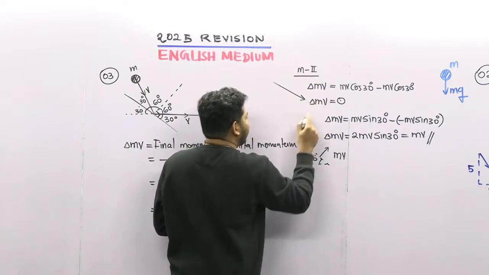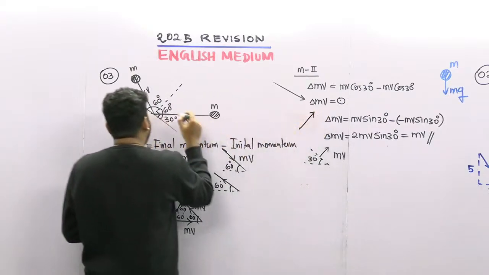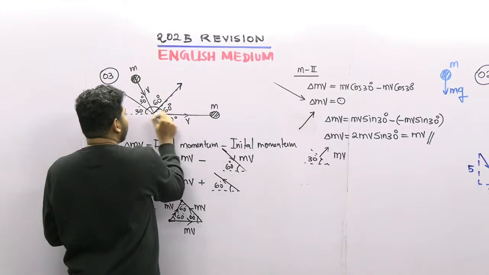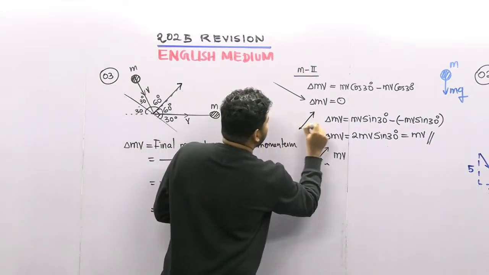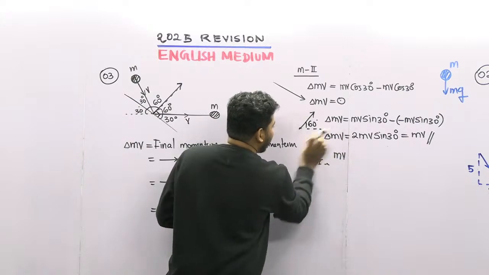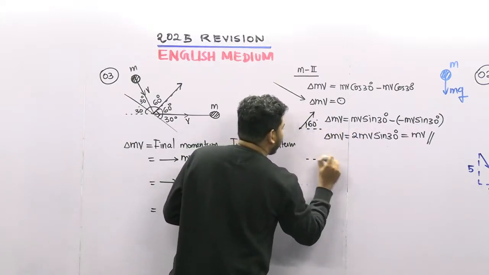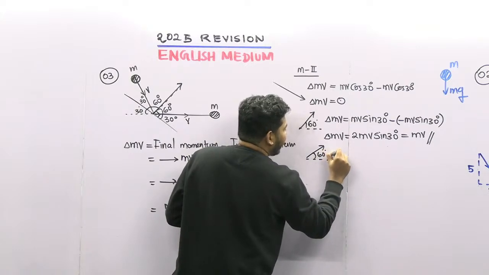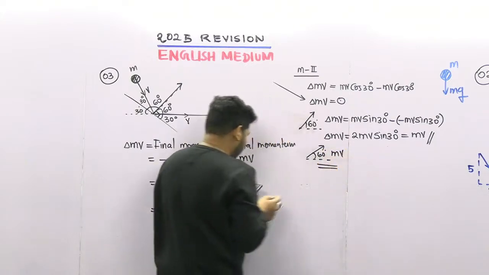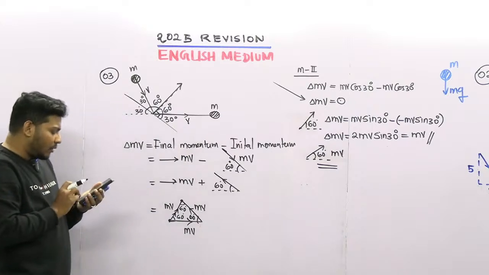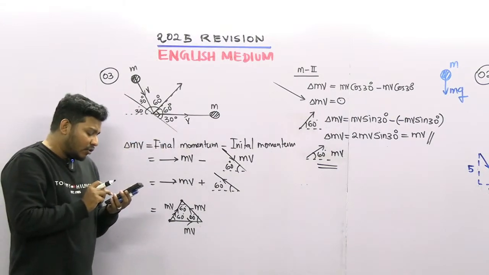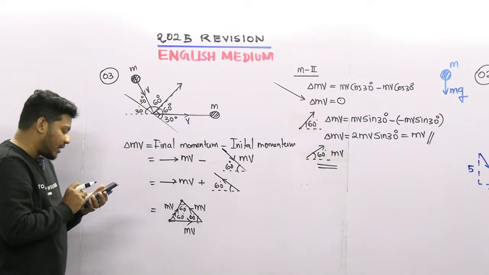Let's put this one. It's easy. So this angle as well, we can put this direction. Now we took this direction, so that is from the horizontal line 60 degrees. M into V, this is the resultant. Okay, right. So these are the two methods. You can follow both methods here, so we can get the answers.